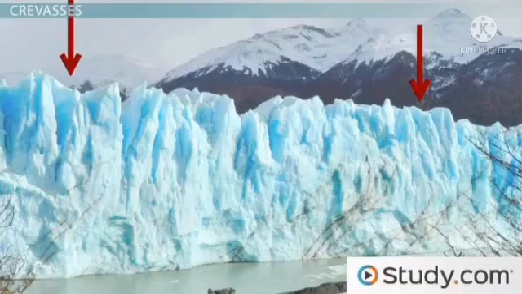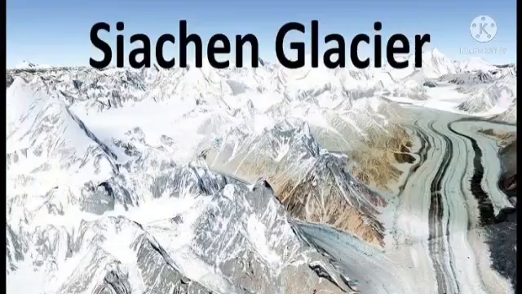Children, we know the northern part of India is covered by mountains with snow caps. The Karakoram range has glaciers that feed several rivers, including the Indus River of South Asia.